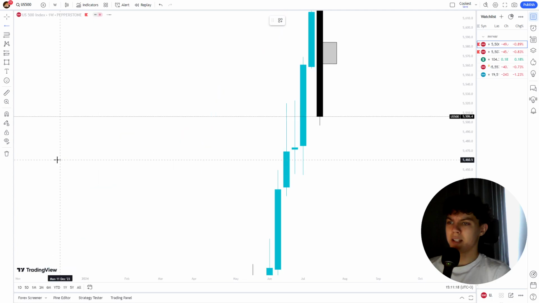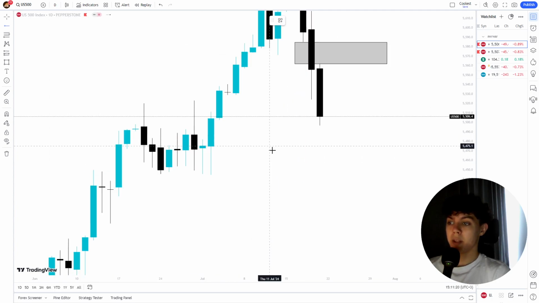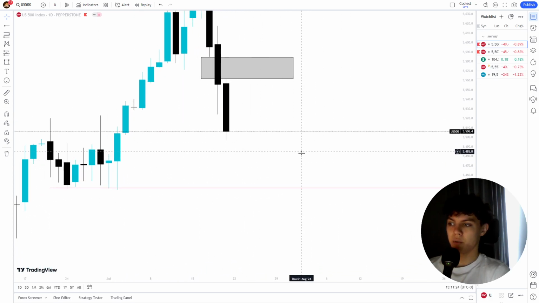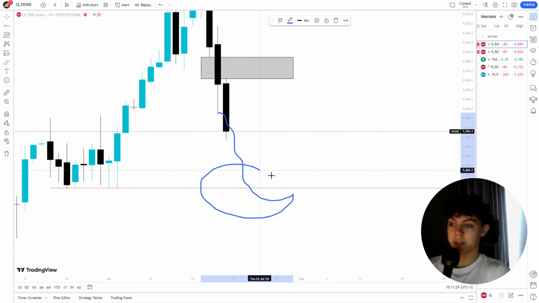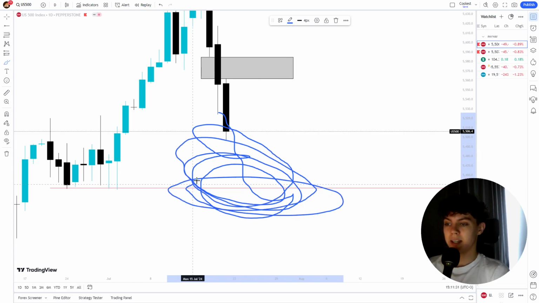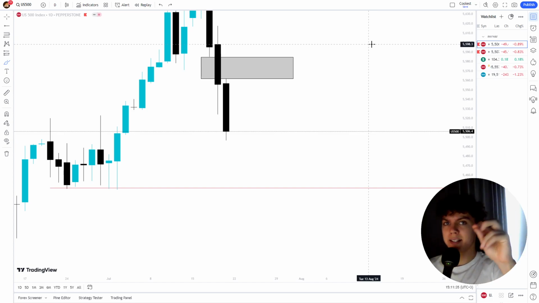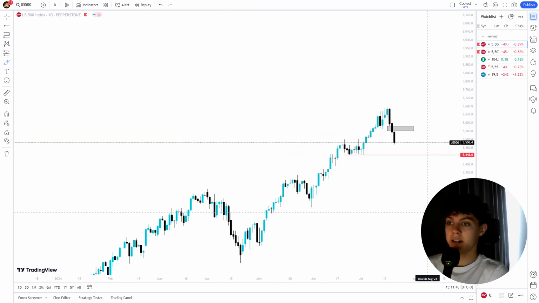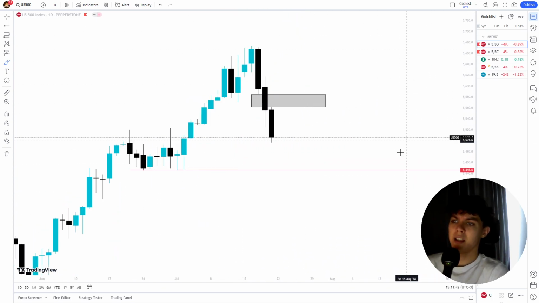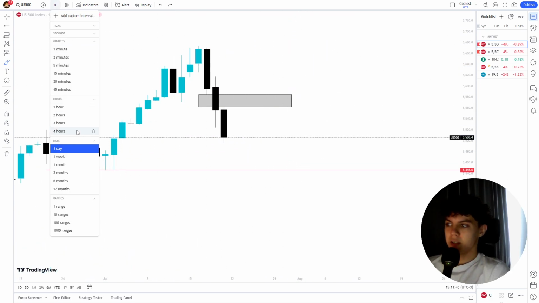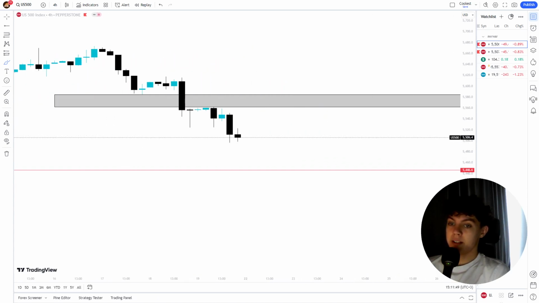But what am I thinking? Since the weekly time frame is bullish, the price wants to take out some liquidity. Why? Because the price, the markets and banks want to fill orders. There are millions of orders here. They want to take the liquidity and then perhaps continue the direction, because everybody knows that ES, all the stock indexes, in the long term are going up. This is just retracing on the higher time frame. This is normal, but usually this just goes up. And the 4-hour time frame is also bearish.